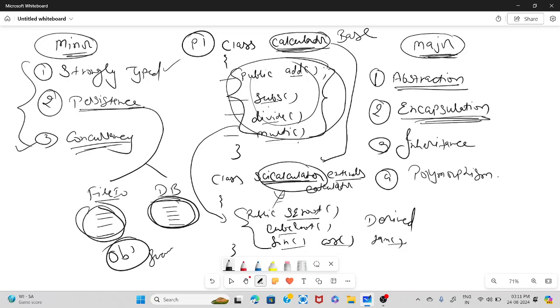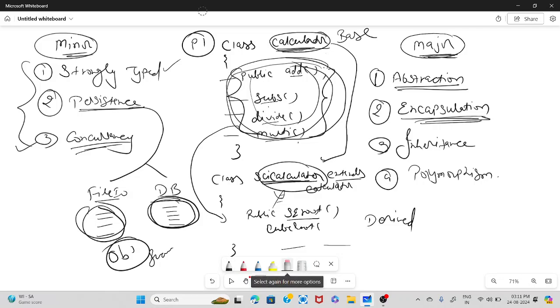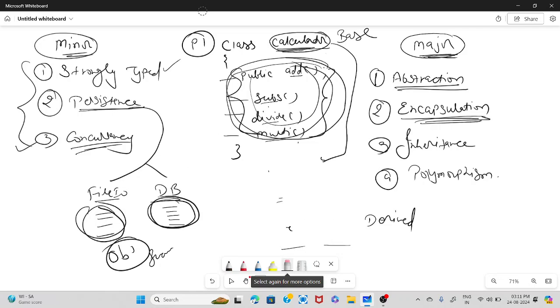So inheritance is basically used for code reusability. I'm reusing the existing code, I'm not recreating the code again. That is the reusability feature, right? And inheritance always shows an is-a relationship. It is also known as an is-a relationship, right?